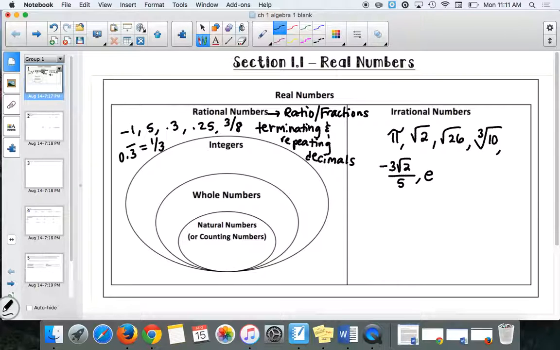All right, so all of those, see how they all kind of look funny? They don't look like real numbers, do they? They look strange. They are real numbers, but these are what we call irrational numbers. They are decimals that never repeat and never stop. So we would call them non-terminating, non-repeating.